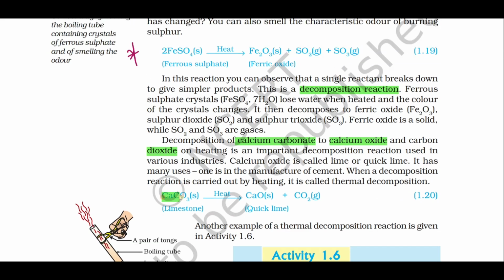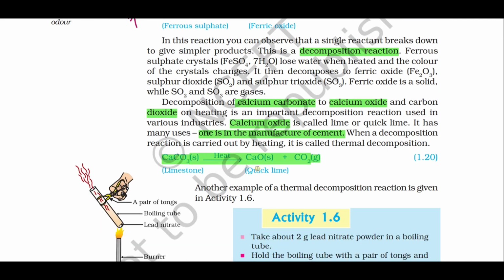This reaction, that is CaCO3, gives us CaO plus CO2. It is a very important industrial application because calcium oxide is called lime or quicklime. It has many uses. It is used in the manufacture of cement. Name the compound which is used in the manufacture of cement. It is calcium oxide. What is another name of calcium oxide? It is quicklime.